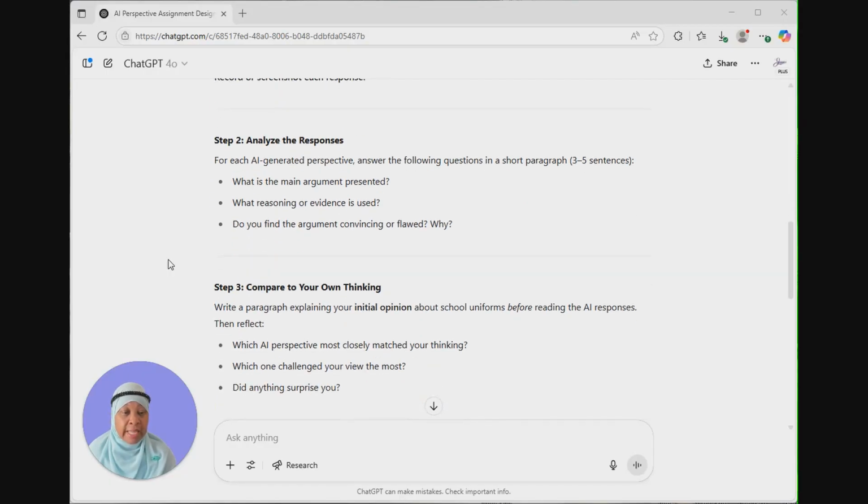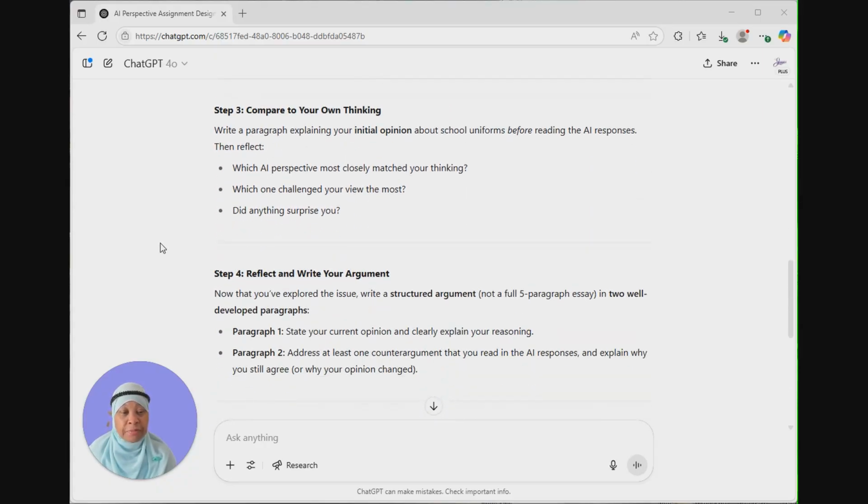Step 3 is that they have to compare it to their own thinking. They have to write a paragraph explaining their initial opinion about school uniforms before reading the passages, and then reflect on which AI perspective most closely matched their thinking, which one challenged their views the most, and did anything surprise them.